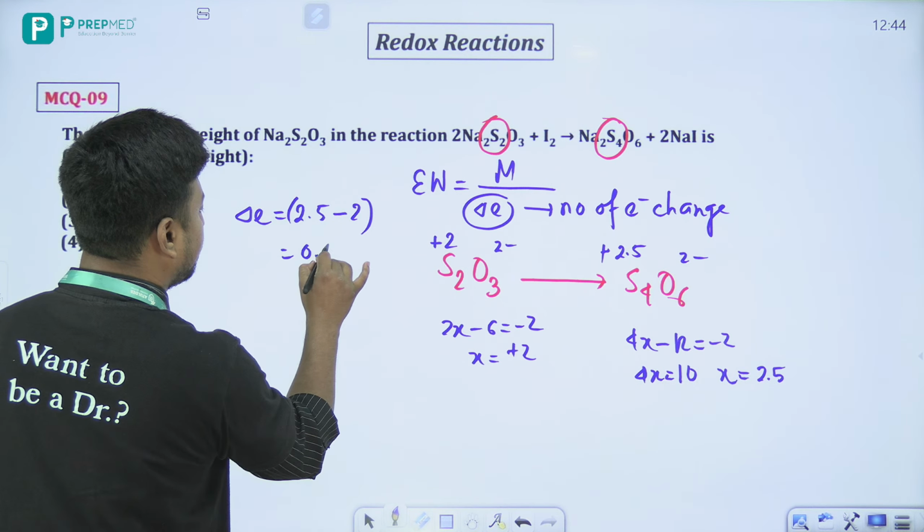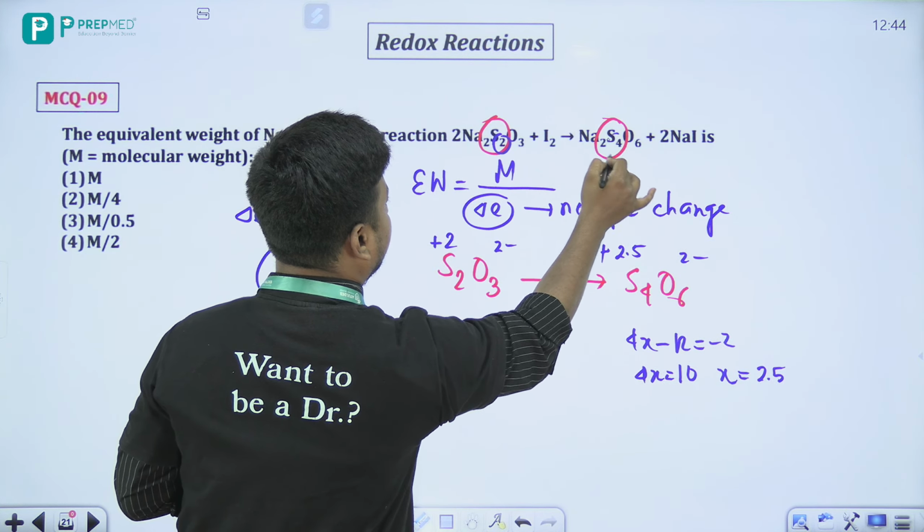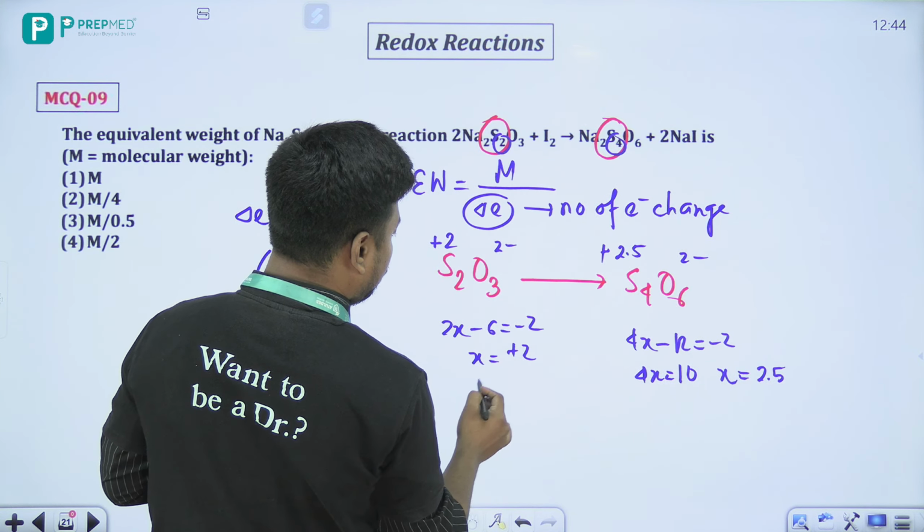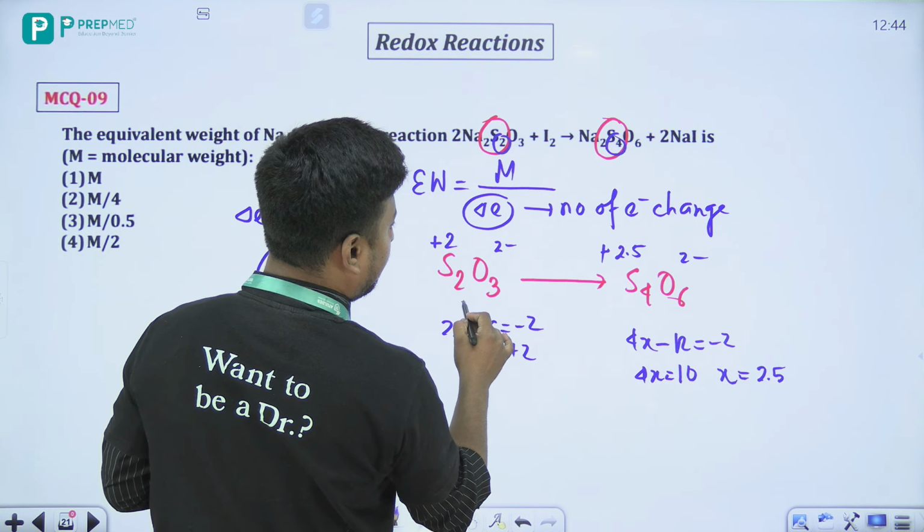So there the number of electron change is half. Now this is for 1 sulfur. Now बेटा यहाँ पे दो सल्फर है, सही? तो दो सल्फर है, 2 to 4. So it is by 2. That means यहाँ पे for 2 it will be this one, that is 1 electron. तो 1 electron change. तो the correct answer will be molecular weight by 1, that is equal to molecular weight.